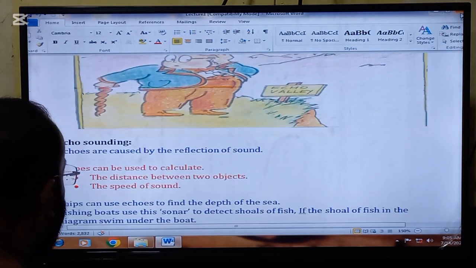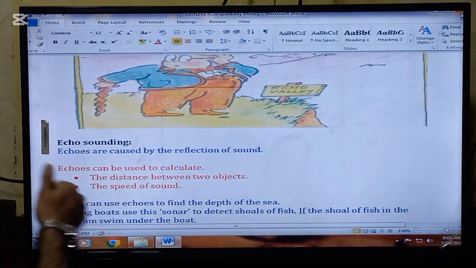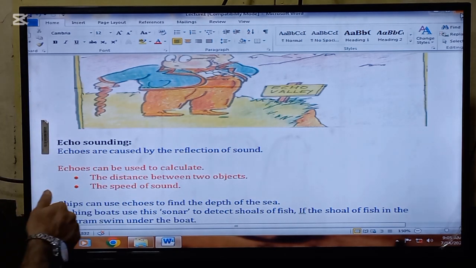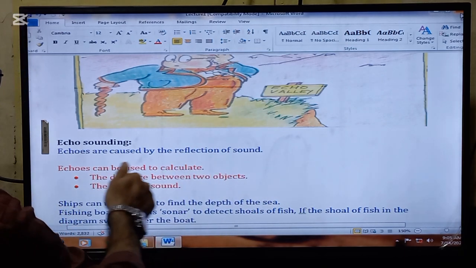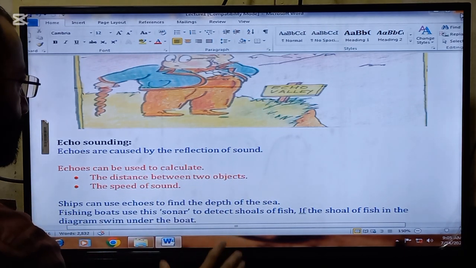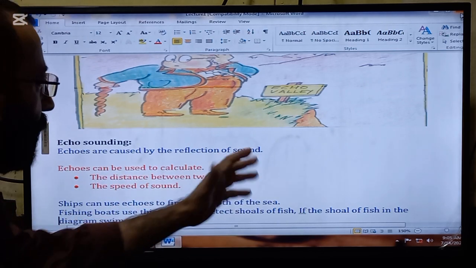Okay, the next thing that we are going to read is very, very important, that is echo sounding. Echoes are caused by the reflection of the sound. So this is the first point to be noted. Echoes are caused by the reflection of the sound.